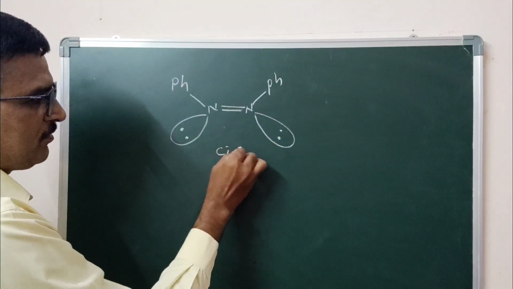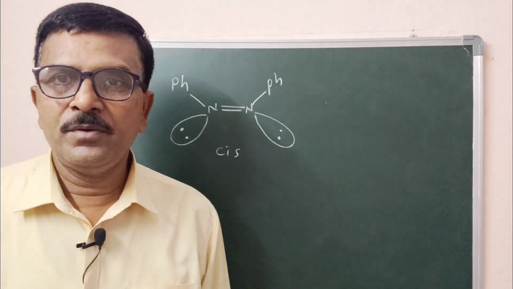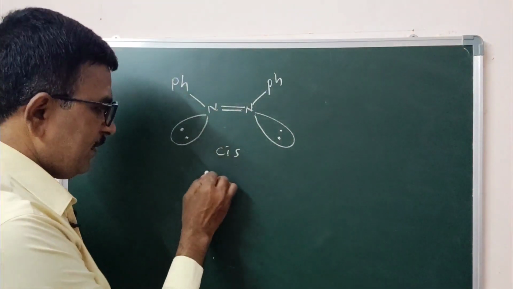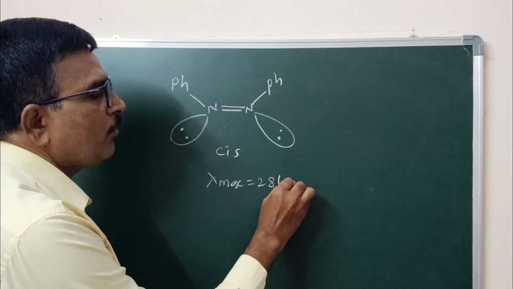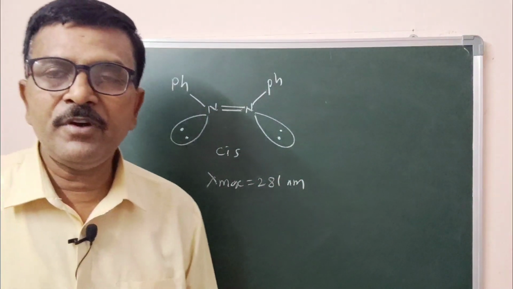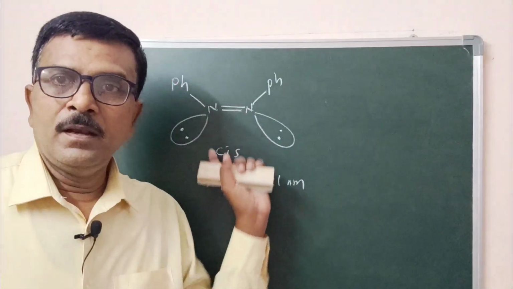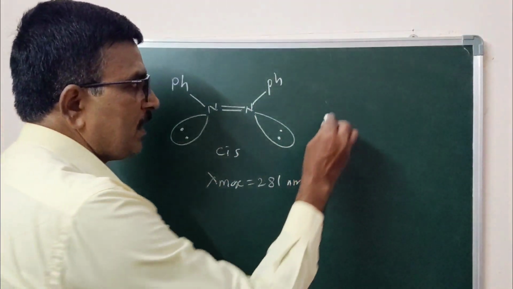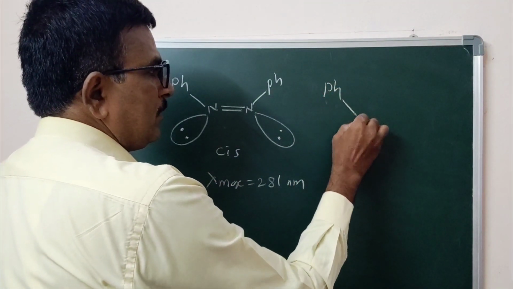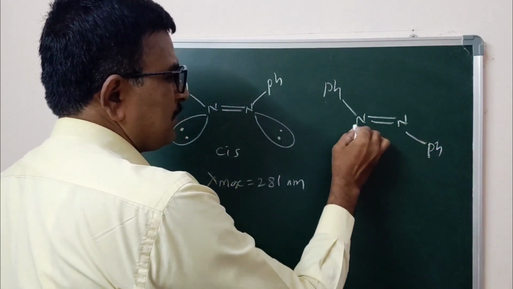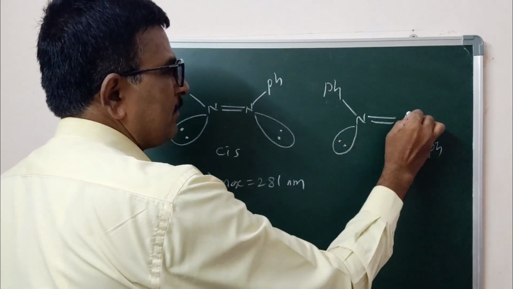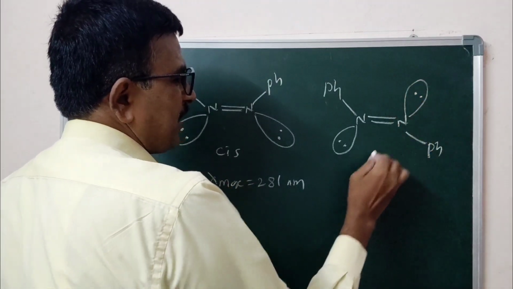Say this is the cis compound, where its lambda maxima is equal to 281 nanometer. Now for the same, its trans isomer, Ph, nitrogen, double bond nitrogen, Ph, with the orbital. This is trans.